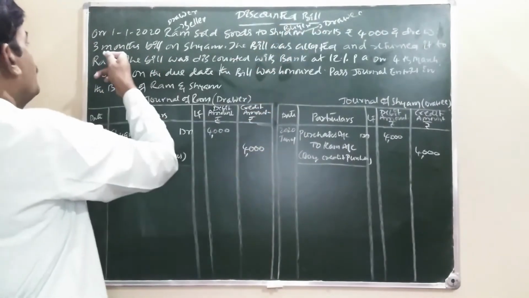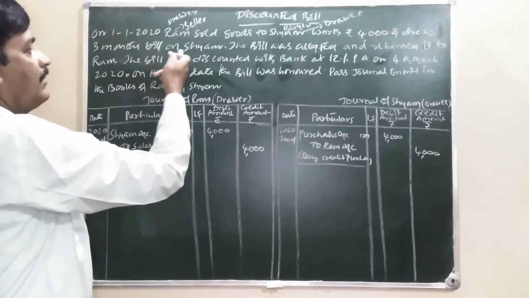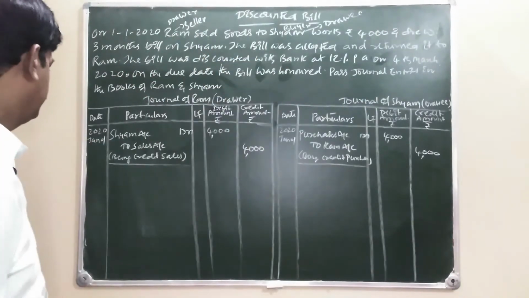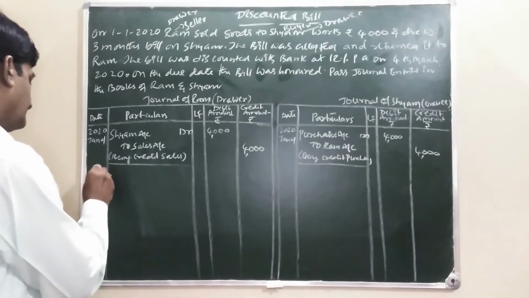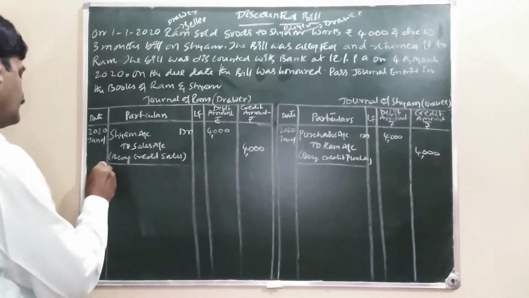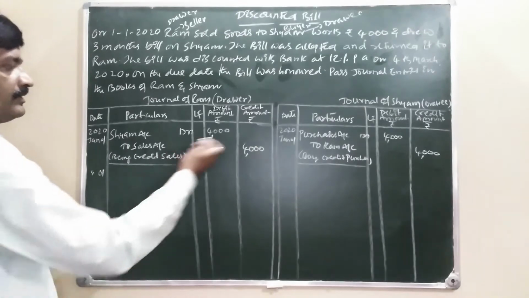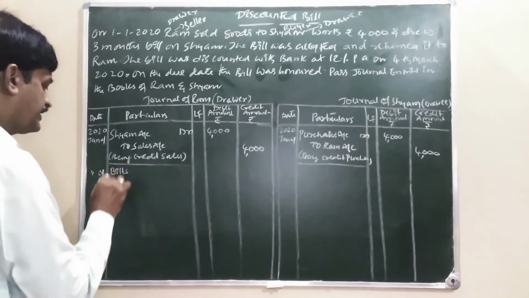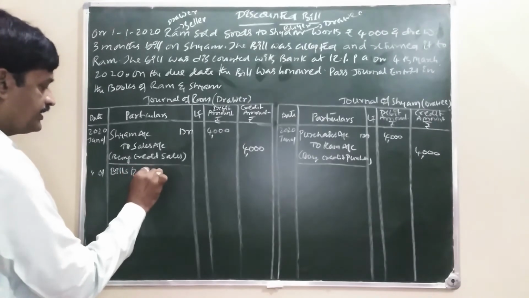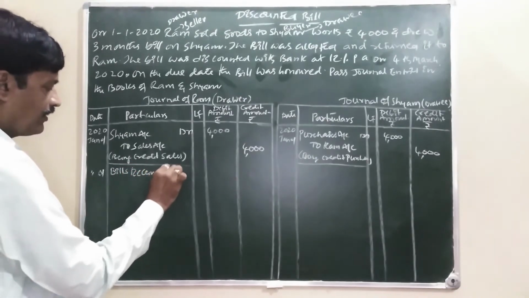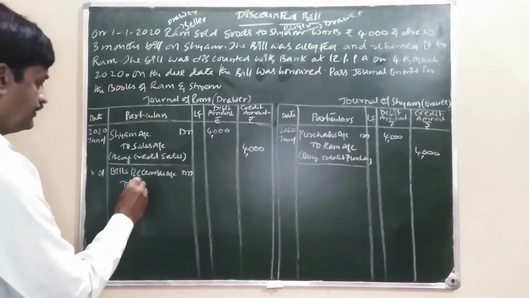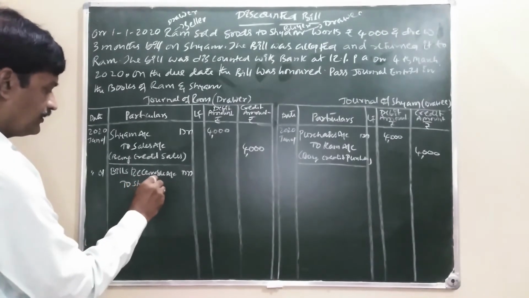and drew 3 months bill on Shyam. Who is drawing the bill? Ram is drawing the bill. What comes in? Bill comes in. Bills receivable account debit. Who is the giver? Shyam is the giver.